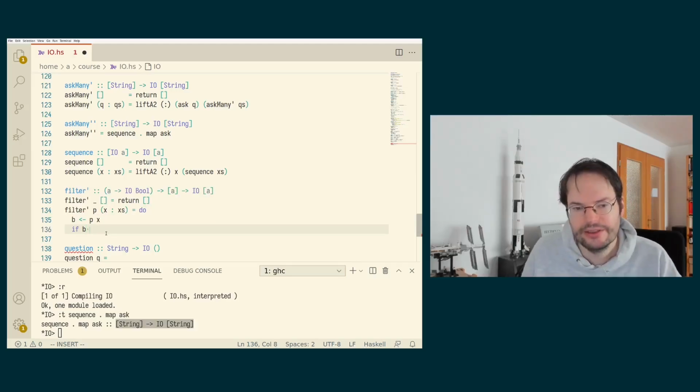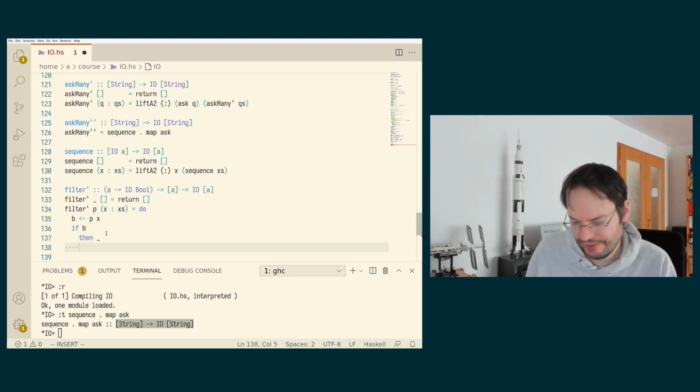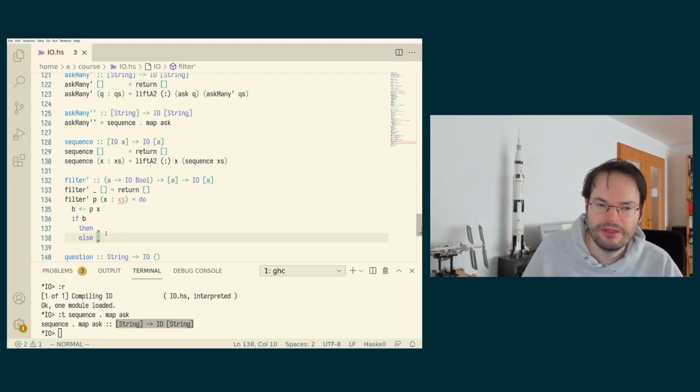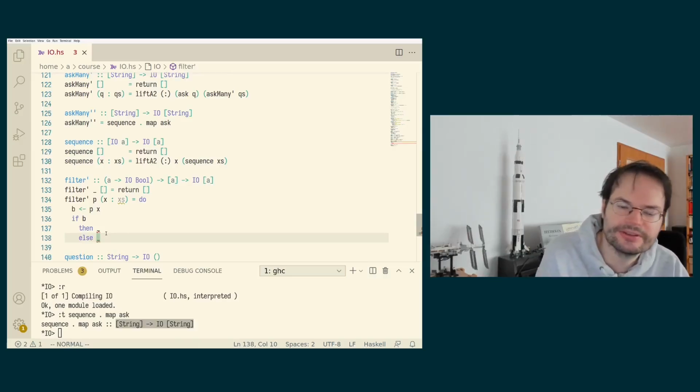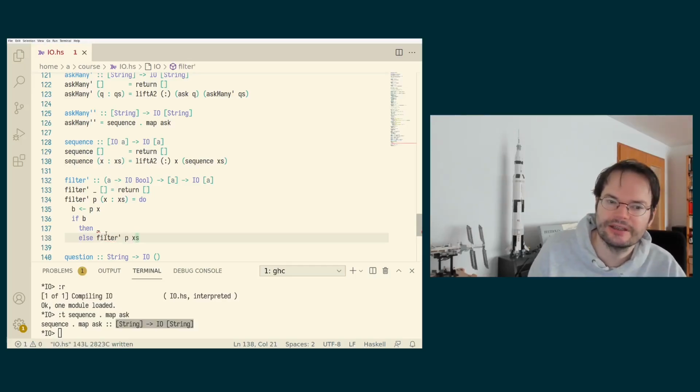Okay. And then I can say if b, then we are going to do one thing, and otherwise we're doing another thing. And perhaps the other thing is slightly simpler, because in the other case, I'm just going to call filter on p and on xs. We drop the element x if it does not pass the test.